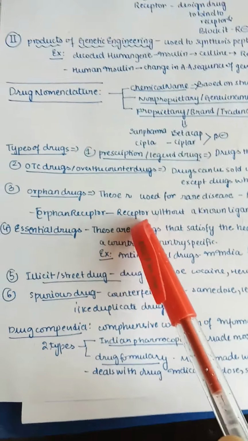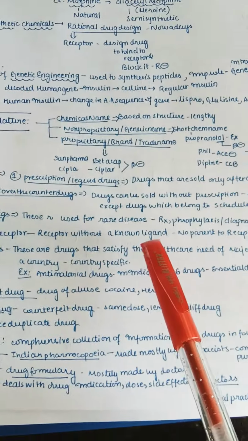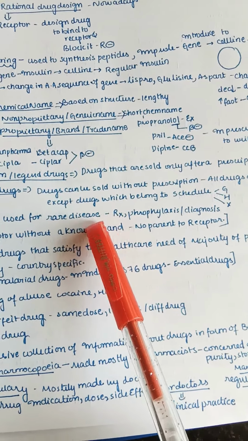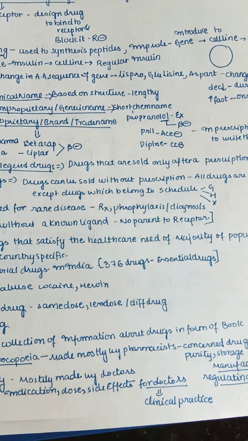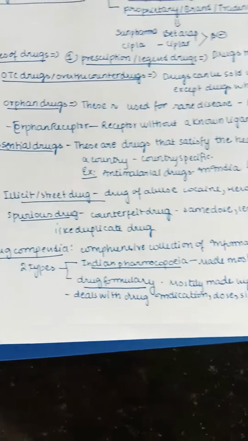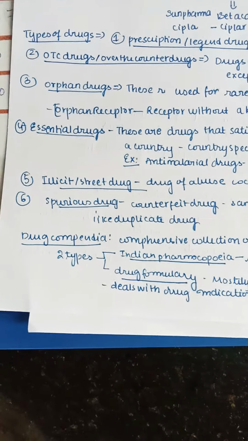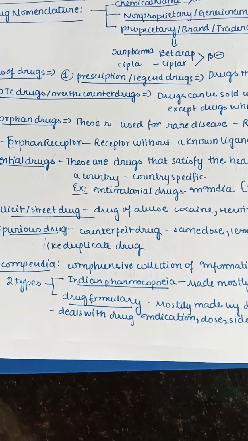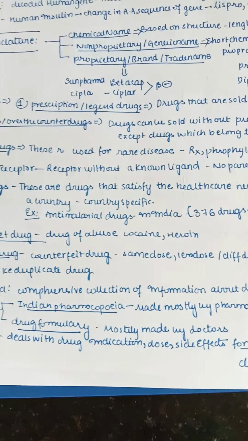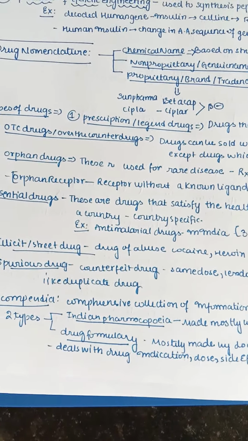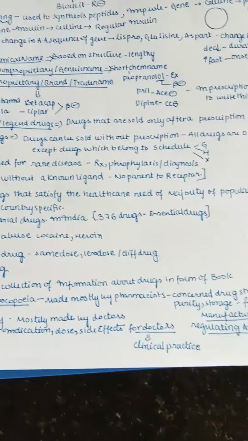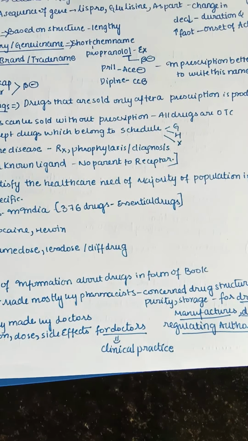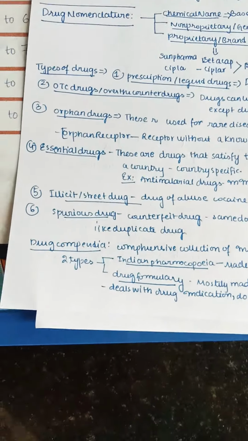So what are orphan drugs? Orphan drugs are mainly used for rare diseases, in the treatment, prophylaxis or diagnosis of rare diseases. So drugs for rare diseases are orphan drugs. And one more important point is the orphan receptor. What is this? This is a receptor without a known ligand. We don't know any ligand which can bind to the receptor. So these are known as orphan receptors, that is, they have no parent ligand for the receptor.